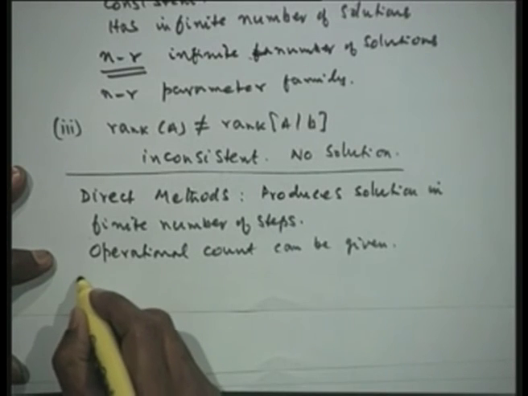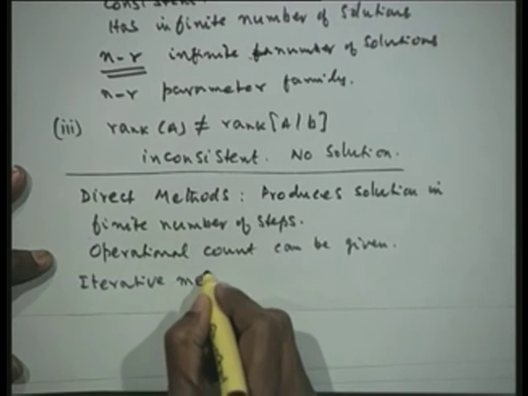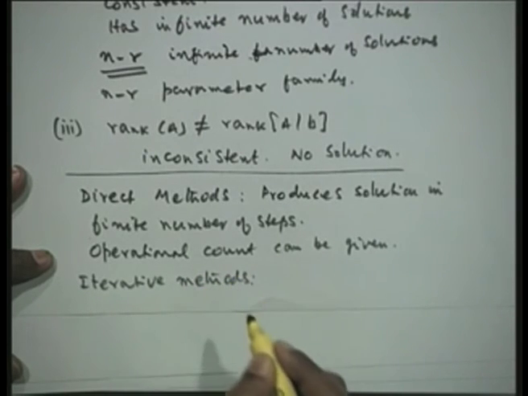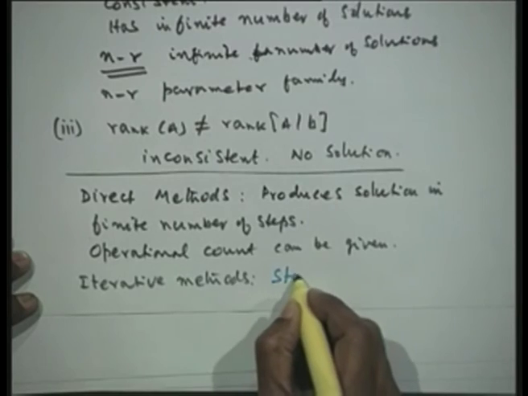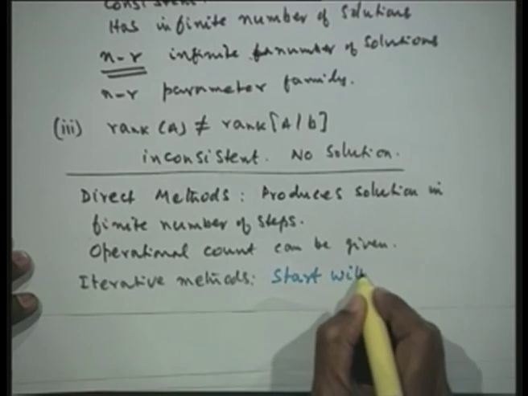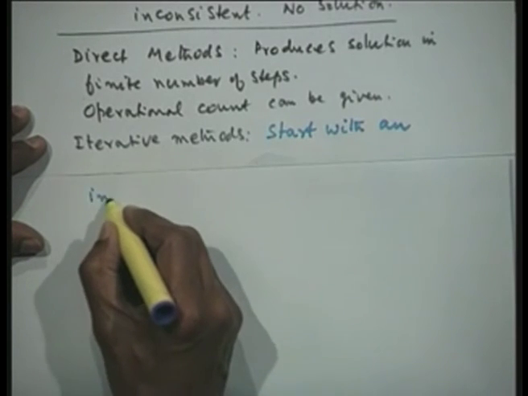The other methods are the iterative methods. In the iterative methods we start with an initial approximation to the solution of the problem, then refine it further and further using the numerical method, and construct the later approximations iteratively, so that we finally have the solution which converges.